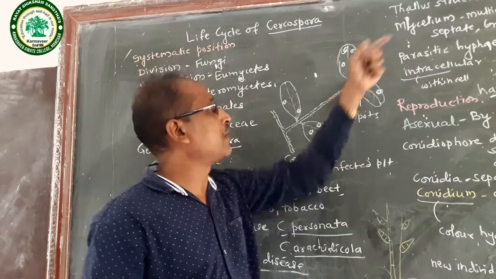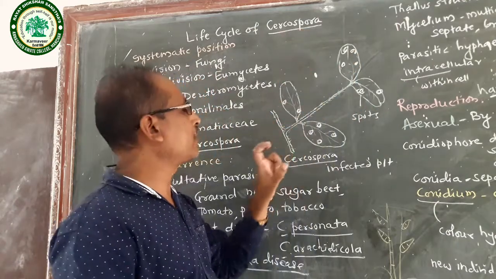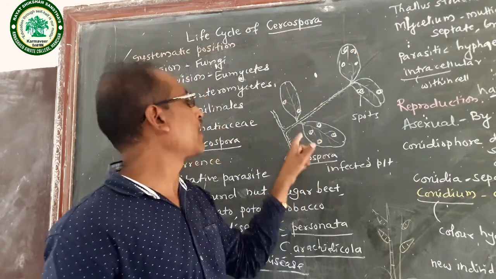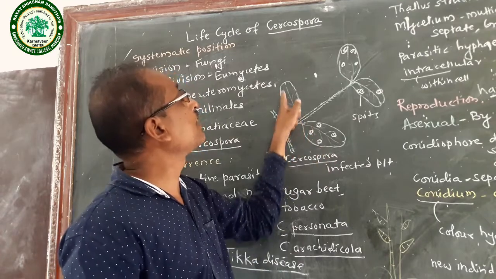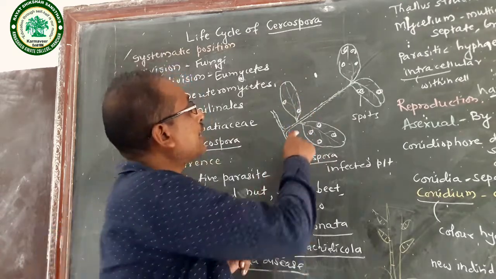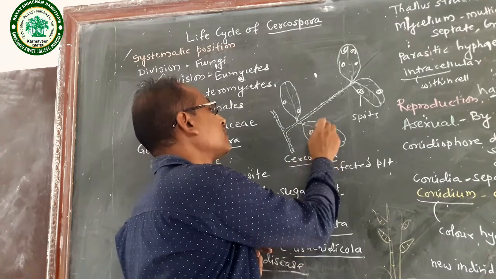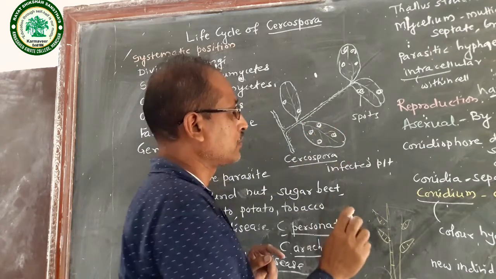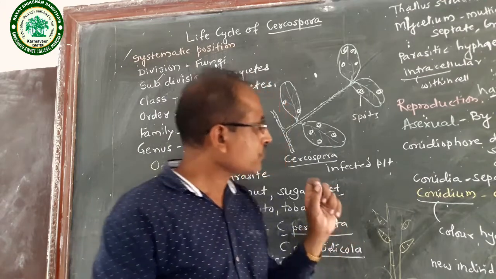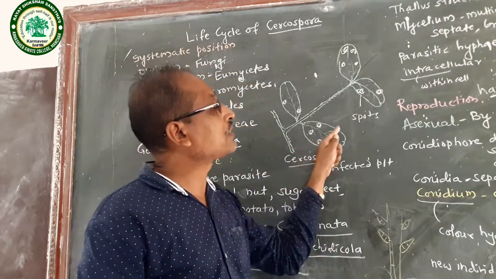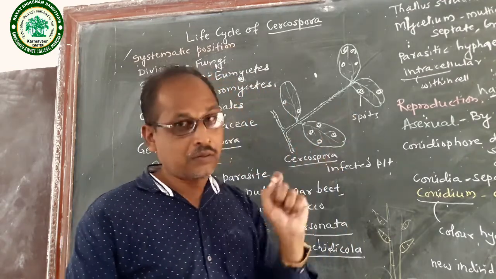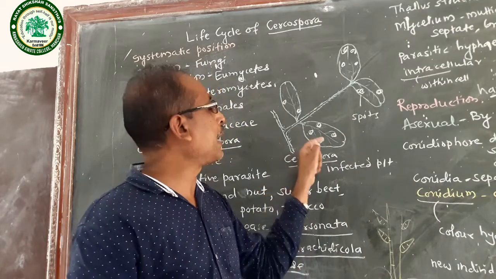When Cercospora infects groundnut, the groundnut leaves look like this. These are the groundnut leaves. These are the spots, leaf spots. Initially, these spots are yellow in color, then they are brown.